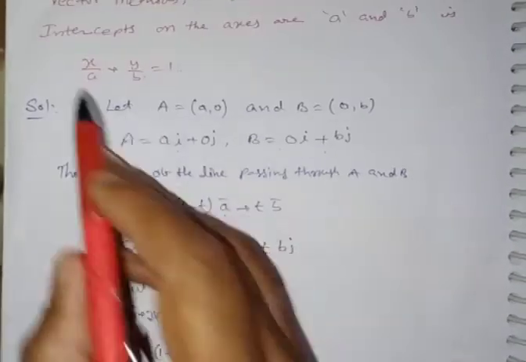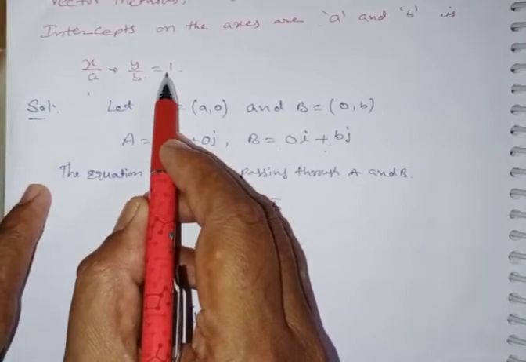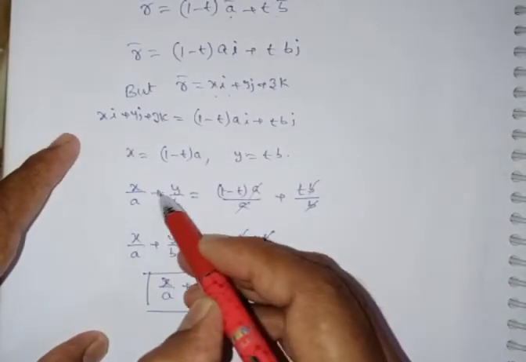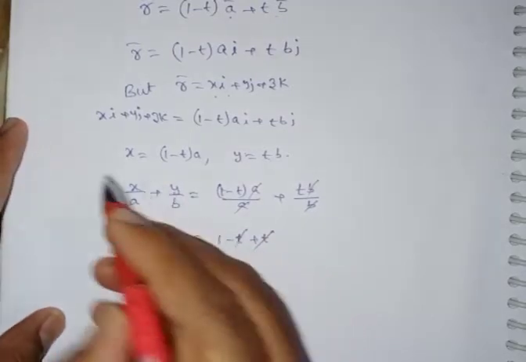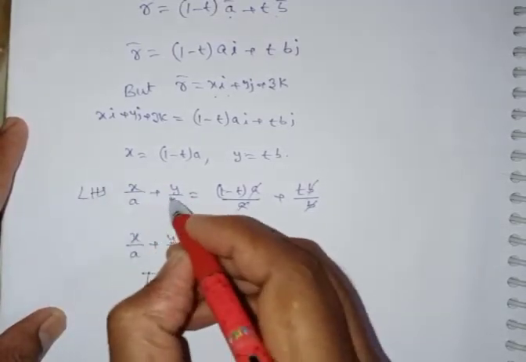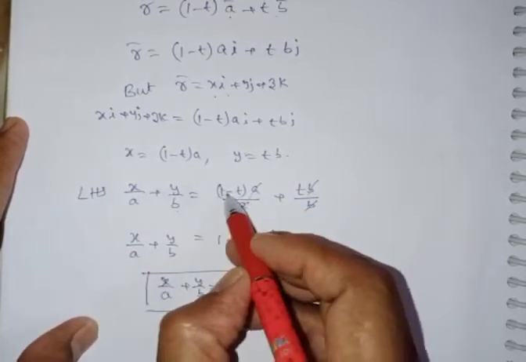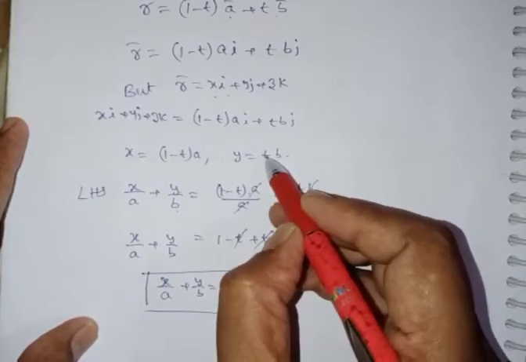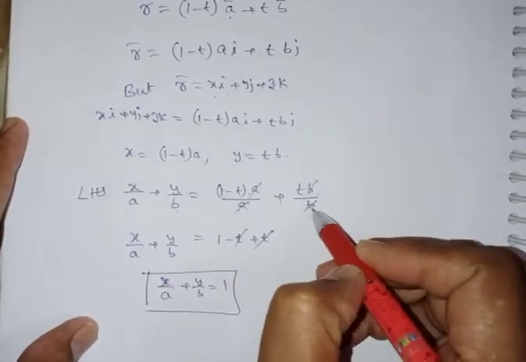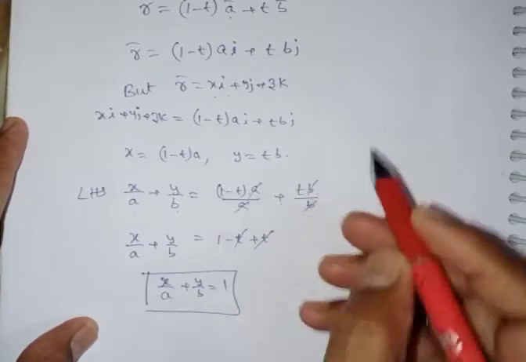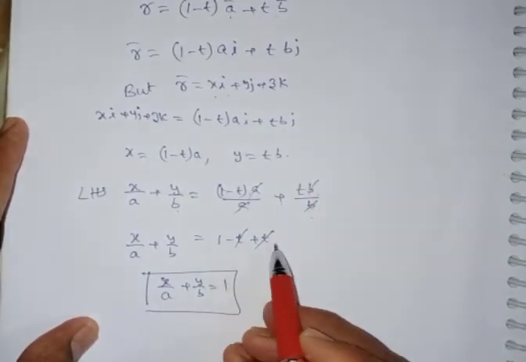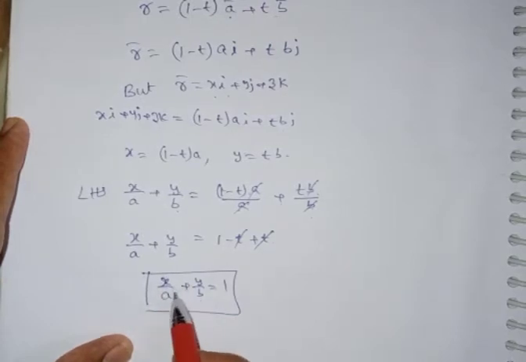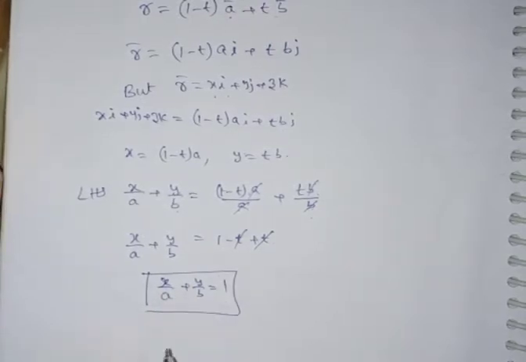Therefore our equation is x by a plus y by b is equal to 1. You have to show that. Taking x by a plus y by b in the LHS, x is nothing but 1 minus t into a, by a as it is, plus y is nothing but tb by b. The b cancels, here the a cancels. Remaining is 1 minus t plus t. Therefore t minus t cancels. You get x by a plus y by b is equal to 1. This is the equation.